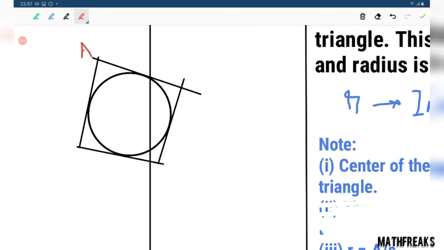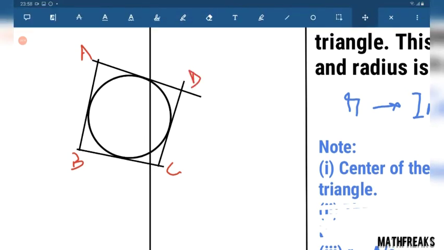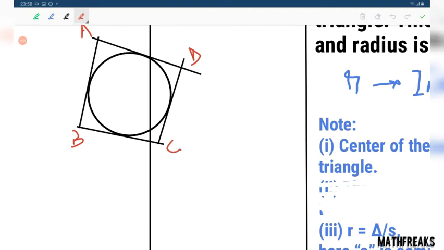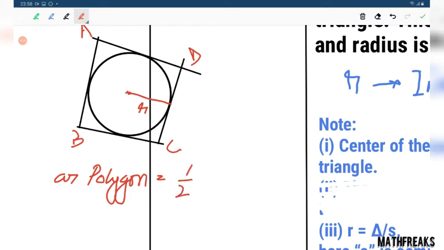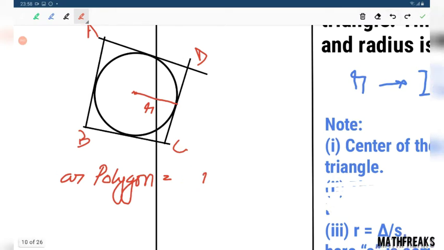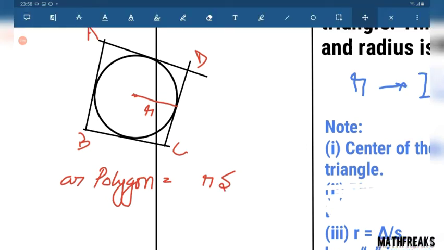Let this be A, B, C, D. We are arguing that area of the square, if this is the center, this is the radius, according to the argument that area of any polygon is r into semi-perimeter, then why is this always valid?